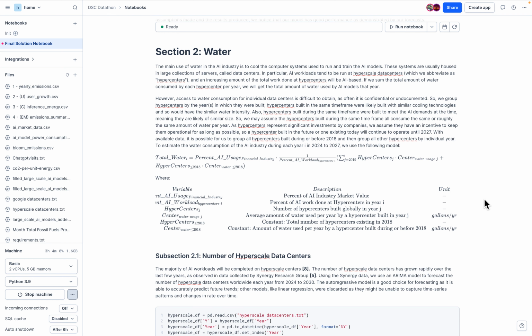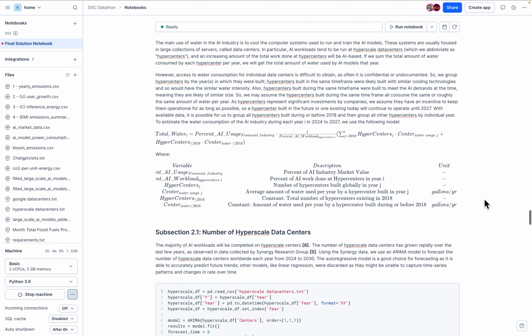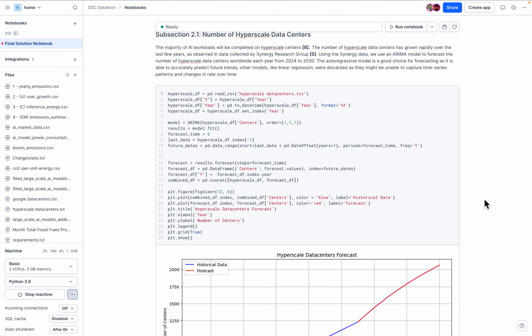We can also consider water. Emissions and water are the two key driving factors of the impact of AI. So we also develop a custom equation that considers a variety of factors, and we focus on hypercenters. Hypercenters are where the majority of AI workload is done, and they require a lot of water to cool their computing systems. We use a bottom-up approach considering each hypercenter individually, and we group them by year built, as we found an interesting correlation between the year they were built and the water they consume.